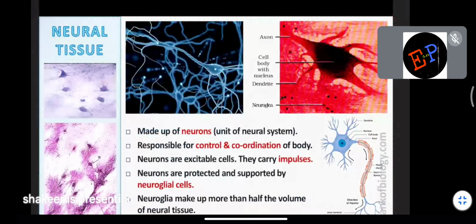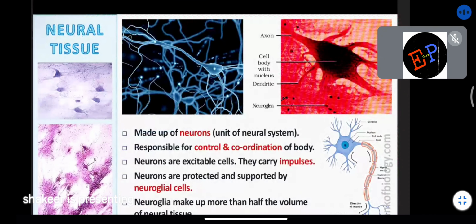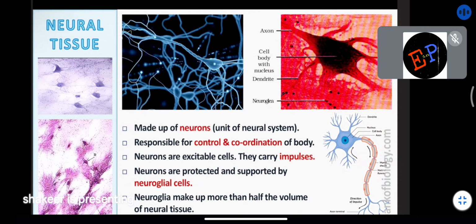Then we study about the last type of tissue, which is called neural tissue. Are you able to understand? So total 4 tissues we have now, and this is the last one. There is not much information about this one in NCERT. We have very little information about this. It is made up of neurons. The neuron is the unit of the neural system, responsible for control and coordination of the body.